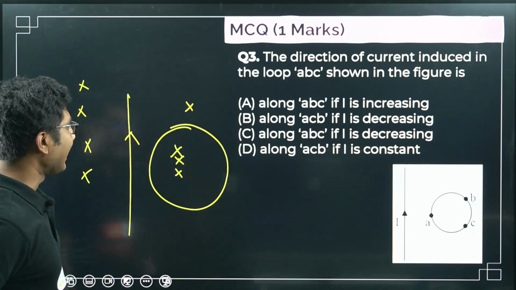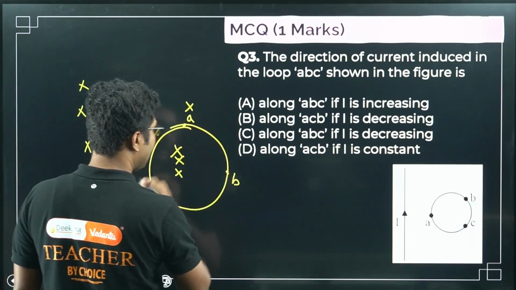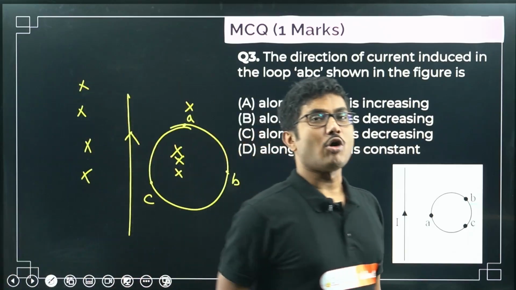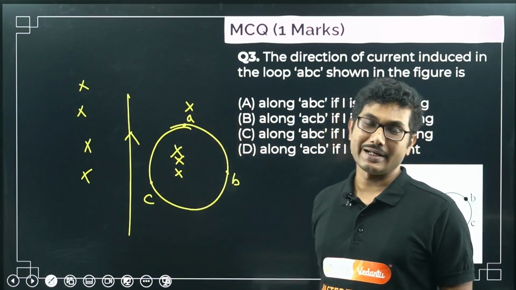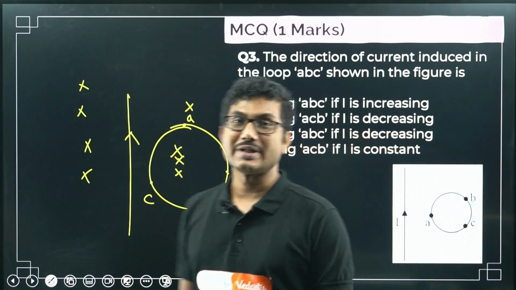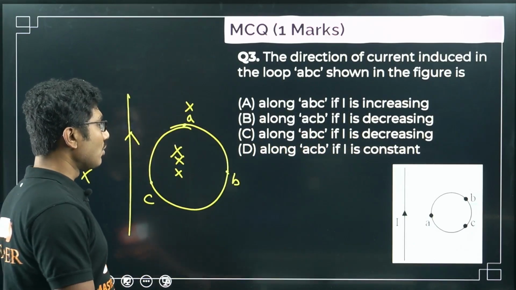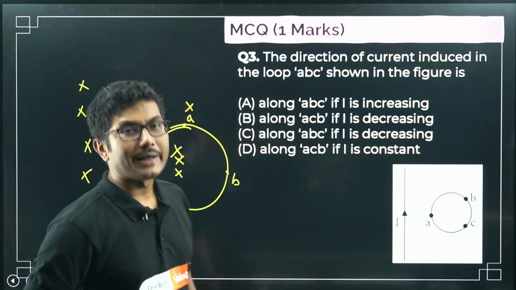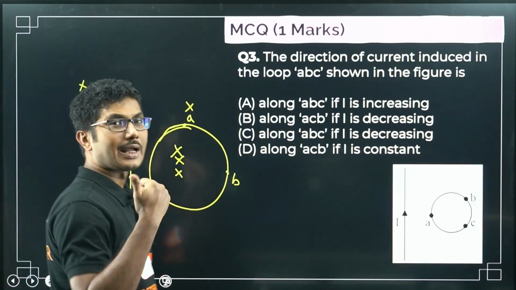So the current will be in the circle such that A, B, C. The current in this circle will be such that this opposes the original magnetic field. The induced magnetic field in the loop will be such a way that it opposes the original magnetic field. So what will happen? The magnetic field will be in this direction. The induced magnetic field in the loop will be in the outward direction.